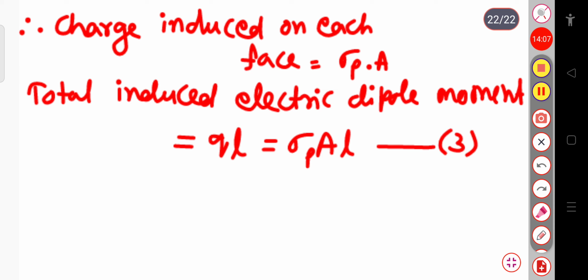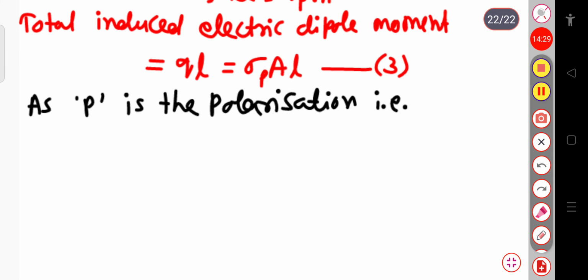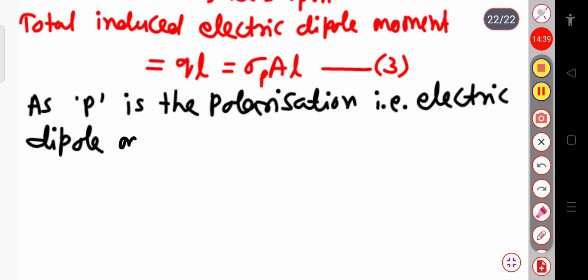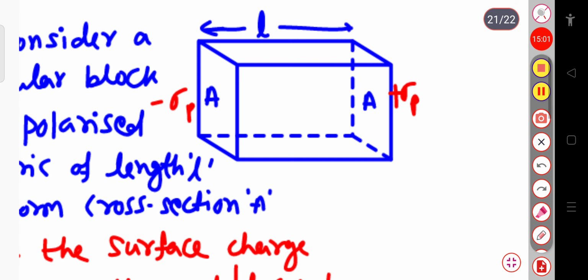And again, as P is the polarization, polarization means electric dipole moment per unit volume, so our polarization capital P equals this small p, the electric dipole moment, divided by volume V. But in this rectangular block the area of cross section is A and the length is L. So area into length gives the volume of the rectangular block.